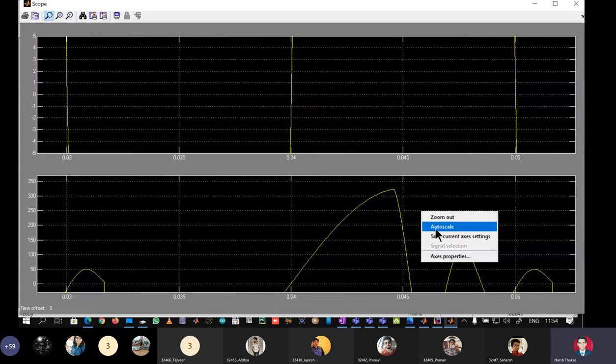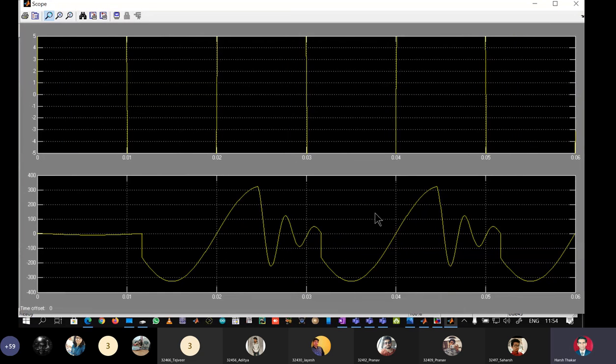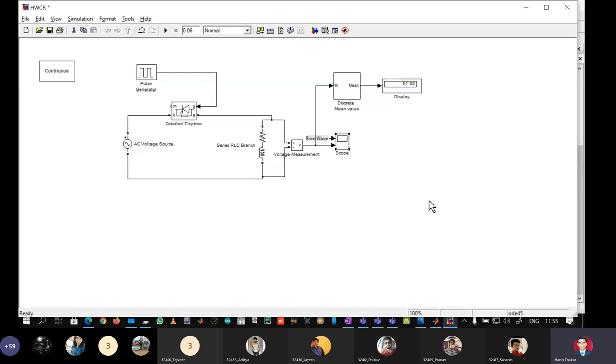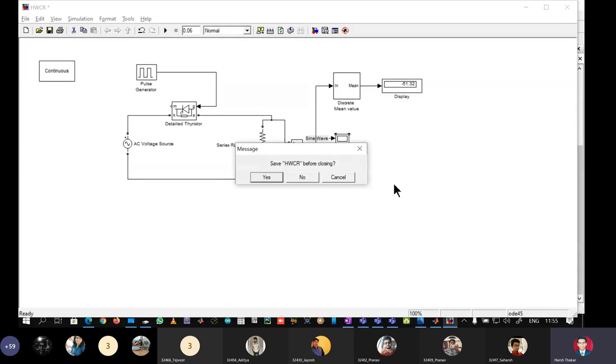Okay. So through MATLAB also we have proved that a waveform can have a negative average content even if the waveform is going above x-axis. Similarly, we proved that a waveform can have a positive average content even if it is going below x-axis. So we don't need any more proofs than this. Clear? Yeah.